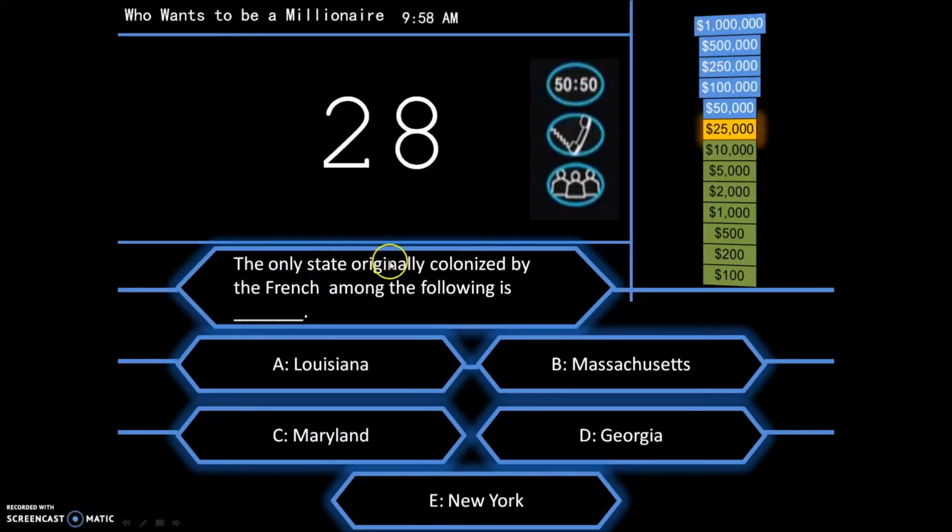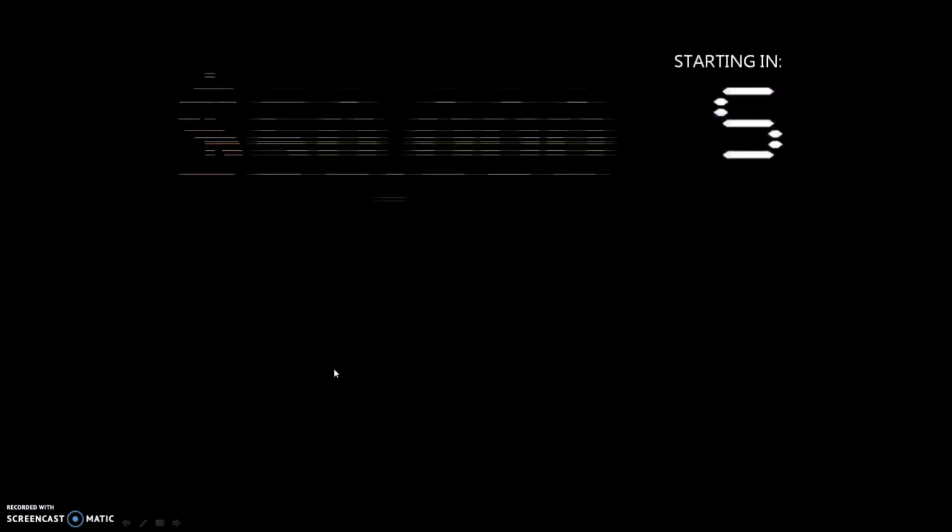The only state originally colonized by the French among the following is A, Louisiana, B, Massachusetts, C, Maryland, D, Georgia, or E, New York. So colonized by the French, and that's obviously A, Louisiana.